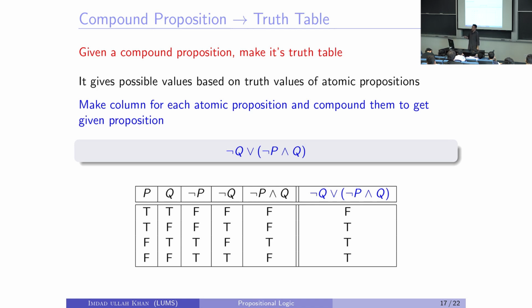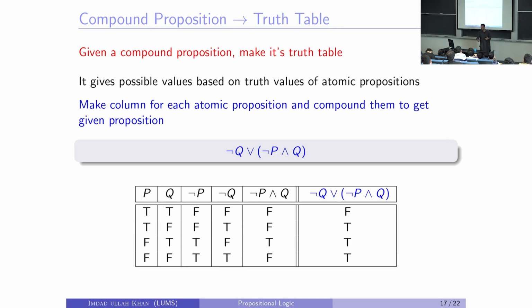When I know the value of Q, I know exactly the value of not Q. What will be the value of not Q when Q is true? False. And when Q is false? True. When P is false, then true. You see how you make it?